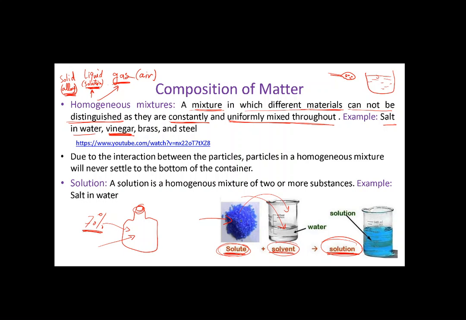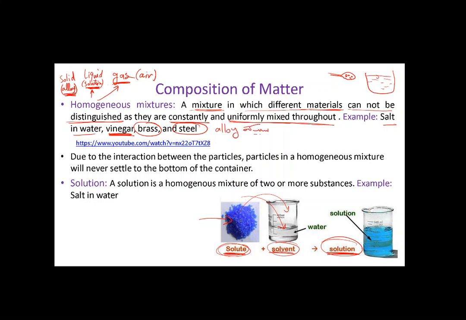It might be also a solid. The homogeneous mixture might be a solid, and in this case we call it an alloy, like brass or steel. Brass and steel are very good examples for the alloys. Alloy means sabika.